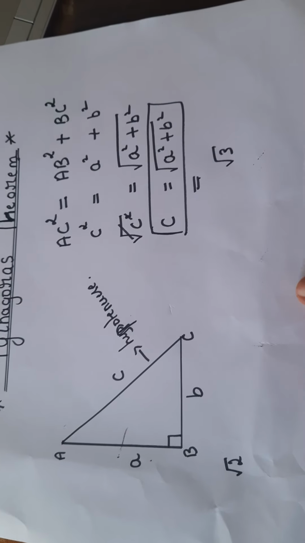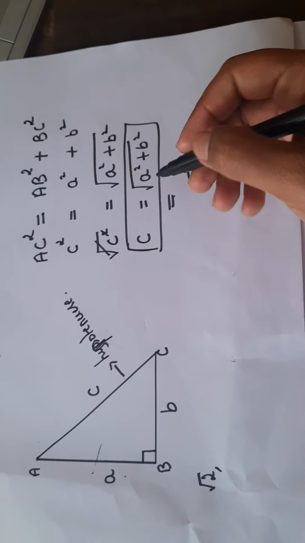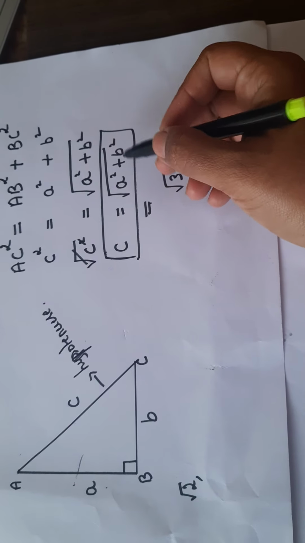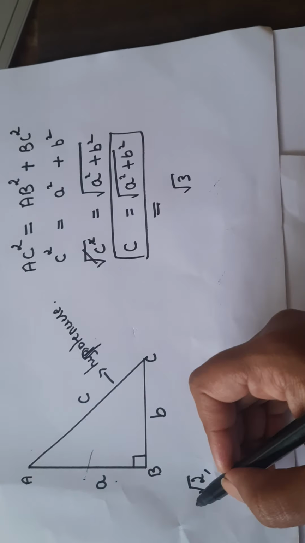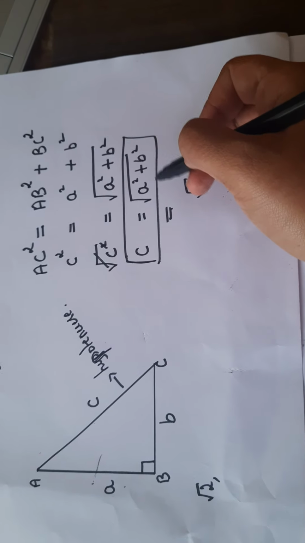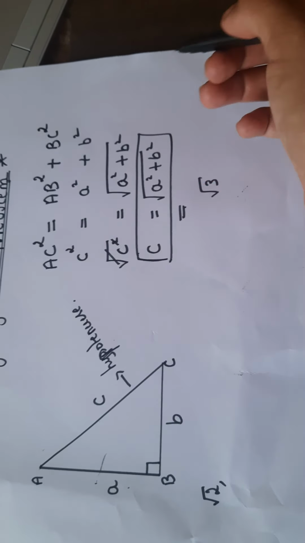It is very easy. So now if I want to get, in place of square root of a square plus b square, a number 2, what should be the values of a and b? 1 plus 1 is 2, obviously.